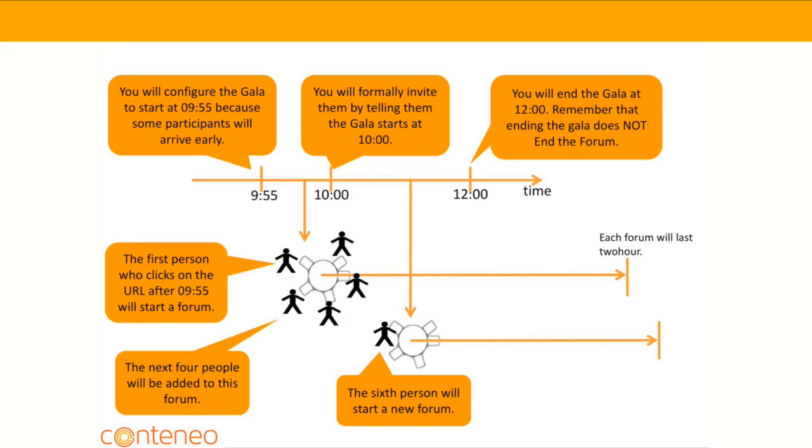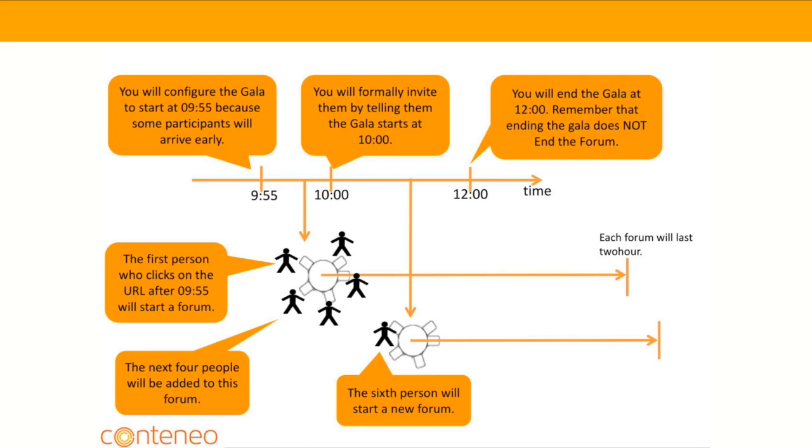Graphically, a way to look at this is that the Gala is scheduled to start at 10. She'll actually publish 10 o'clock as the starting time, but she'll configure the Gala to start just a few minutes before. This enables people who join early to be slotted correctly. Now, the first person who clicks on the URL after 9:55 will start a forum. Each additional person will be added to that forum. Over time, as the next person joins in, the system will keep track, and the scheduling bot will look at the available forums, finding forums that have room for additional participants.